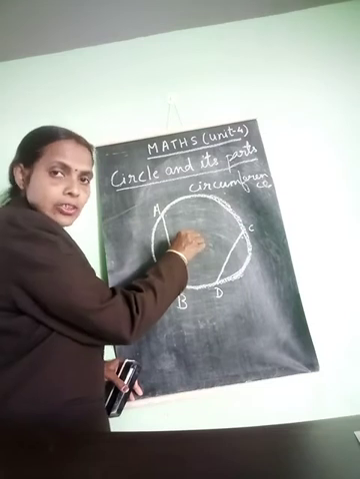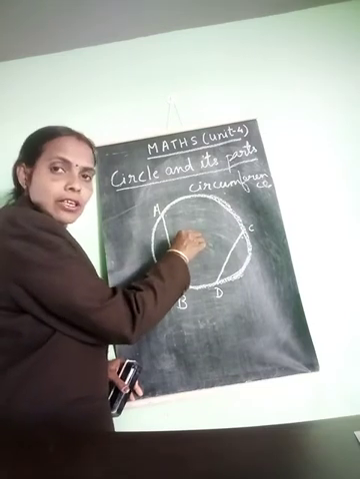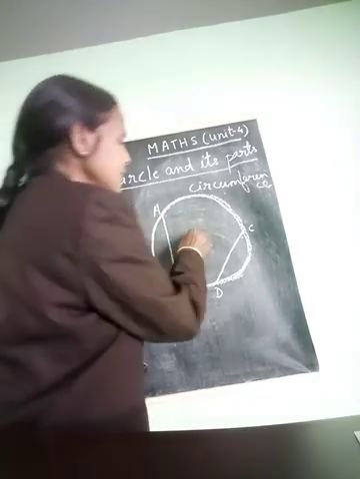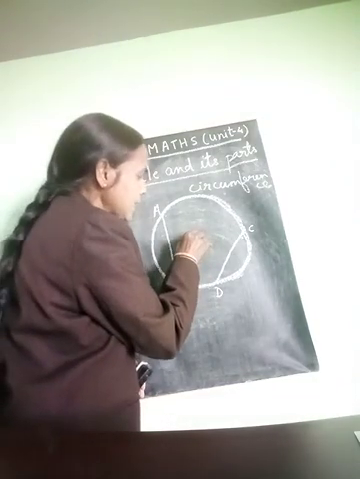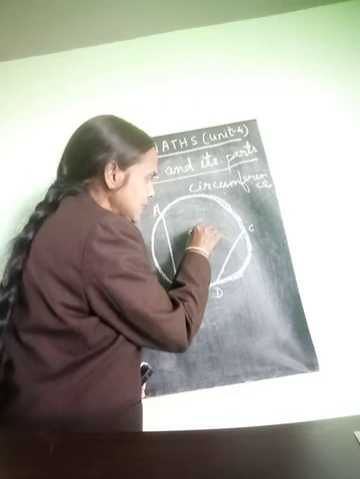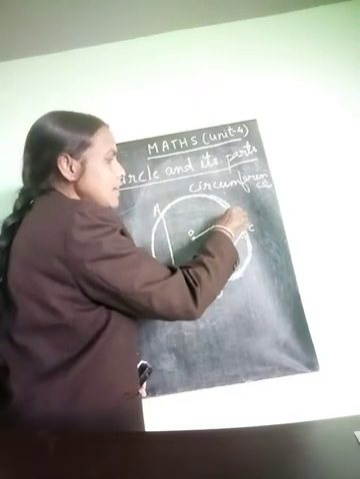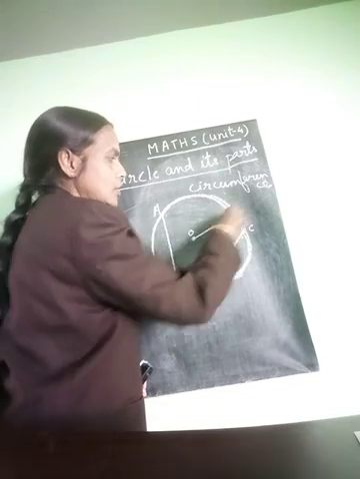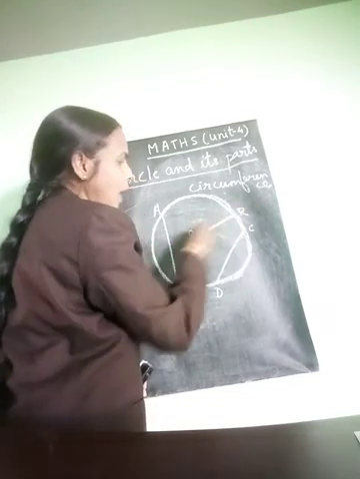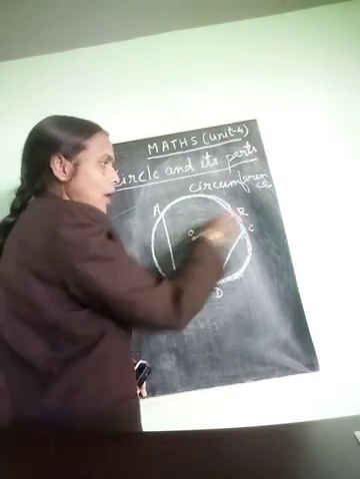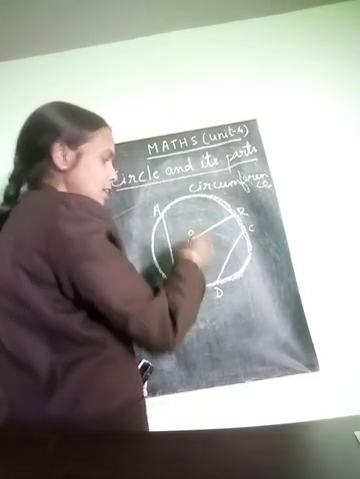This is the center of the circle, from where we can draw the circle. If we draw a straight line from the center and it cuts the circumference, then this is called the radius. OR is the radius of the circle.